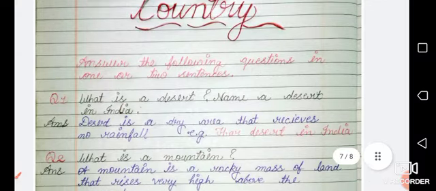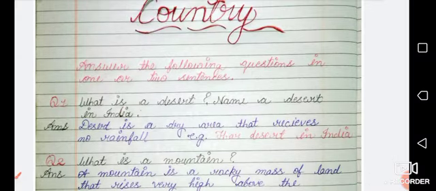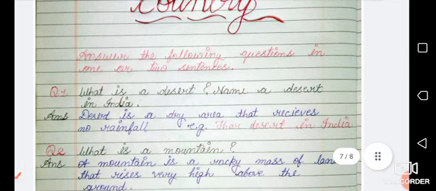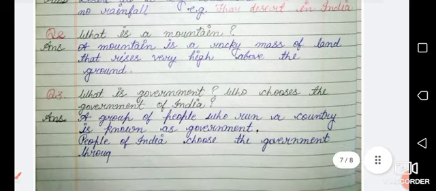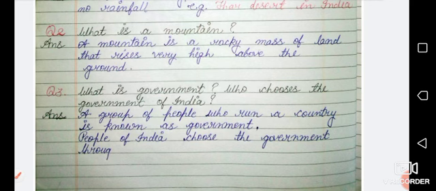So here you can see the question answer. So answer the following questions in one or two sentences. So here you have to write the answer of the given questions in one or two sentences. Okay, question number 1 is, what is a desert? Name a desert in India. So here you have to write the name of a desert of India. Okay, so desert is a dry area that receives no rainfall. Okay, as I told you earlier, and an example of a desert is the Thar Desert in India. Okay, it is a big desert in northwestern India.